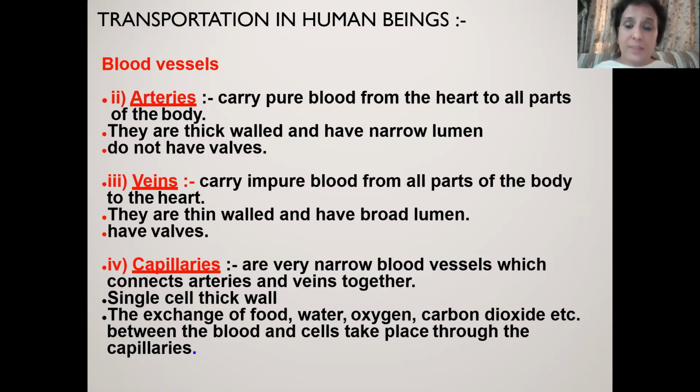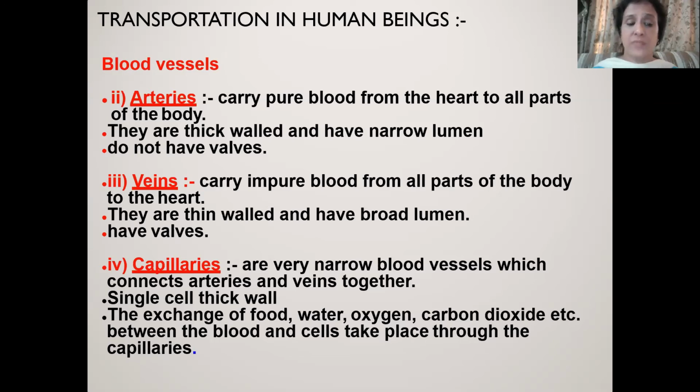Because veins are the blood vessels which carry blood towards the heart, and the pulmonary vein carries the blood from the lungs to the heart. These have thin walls because they are just receiving the blood and no pressure is required for receiving. And because the walls are thin, definitely the lumen is going to be broader.